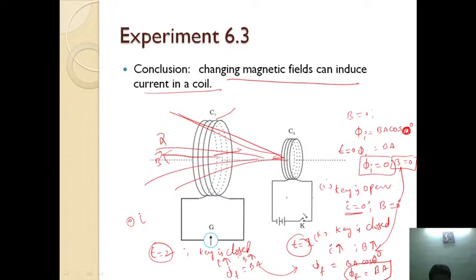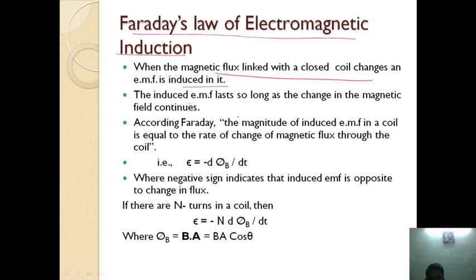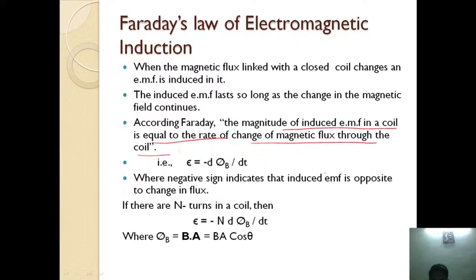Here there is a current in the primary coil due to the battery. And due to the change in the magnetic flux that is linked with the coil C1, one more current is induced in the coil C1, which is called the induced current. Okay. So this is Faraday's law of electromagnetic induction, and according to Faraday, the magnitude of induced EMF in a coil is equal to the rate of change of magnetic flux through the coil.